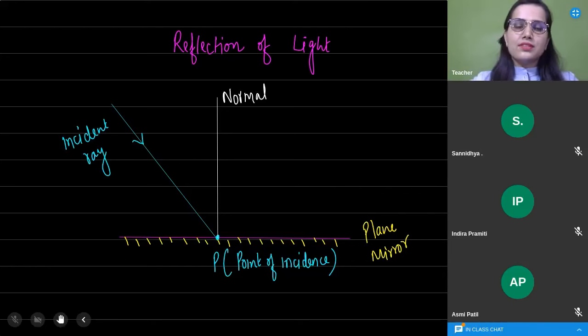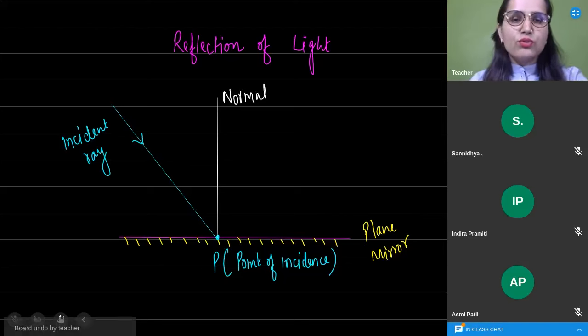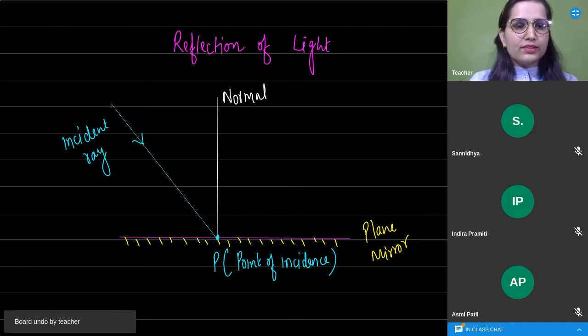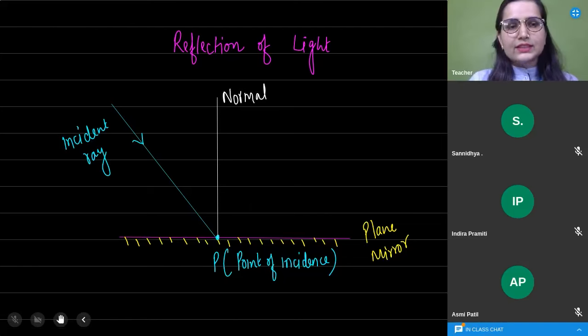Now, dear students, the light is bouncing back. Okay. Going back to the same medium. So from which it is coming. So bouncing back of light, we are calling it as reflection of light. So when we are talking about bouncing back, so this light ray which is bouncing back is called reflected ray. Okay, this is reflected ray. So incident ray, normal, reflected ray.